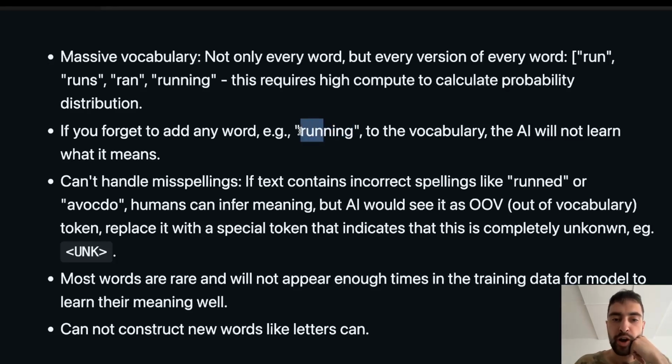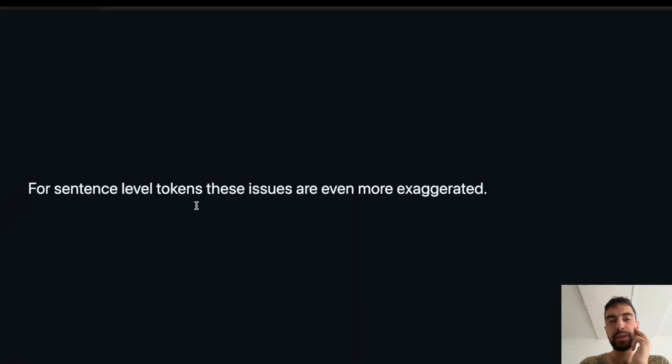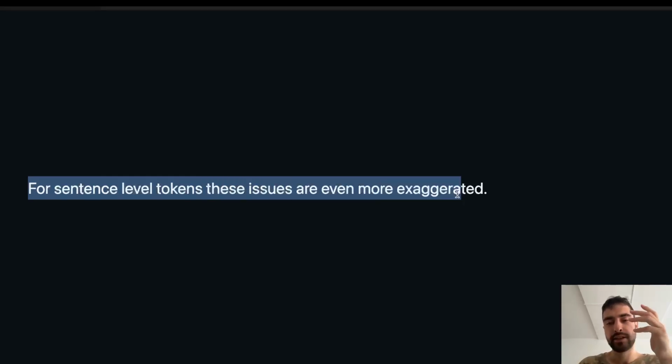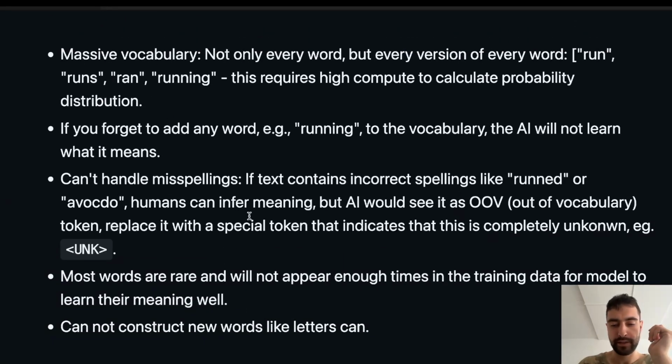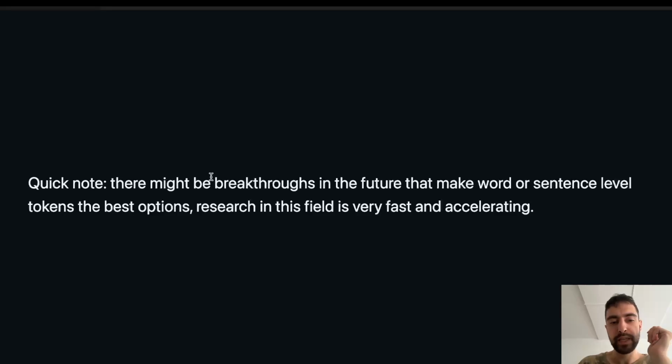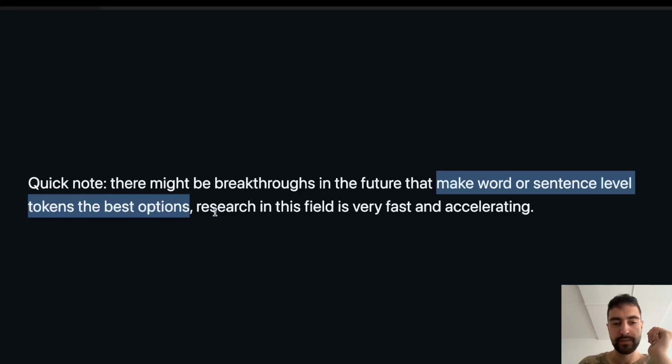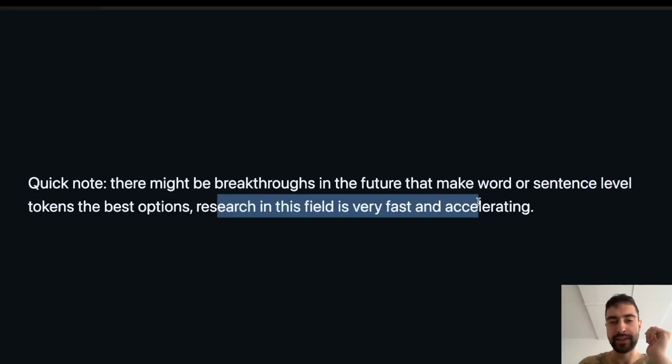So we create common groups of letters like run and ing, and we also have letters individually as well, why not? So the AI can construct words. Before we go on to subword tokens, I will say that for sentence-level tokens, the issues we have with words are even more exaggerated. If you just read through them, you'll see. But a quick note: there might be breakthroughs in the future that make word or sentence-level tokens the best options. Research in this field is very fast and accelerating.